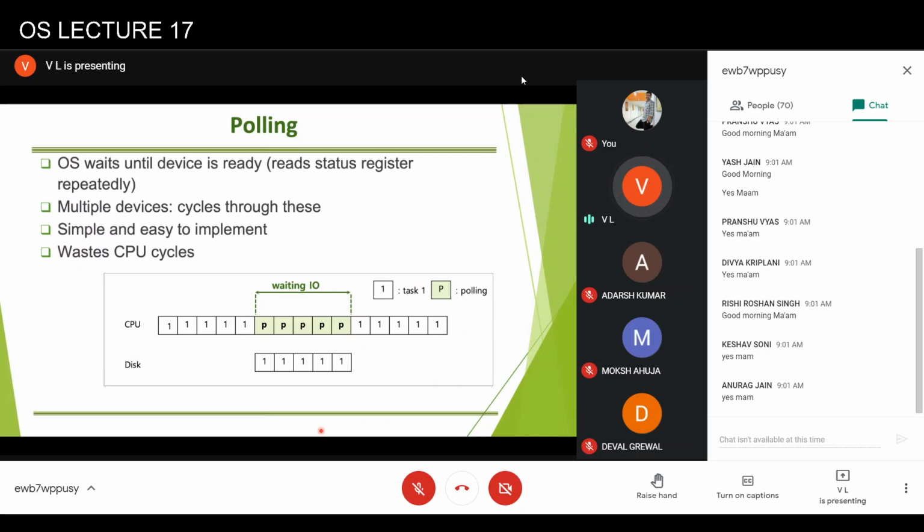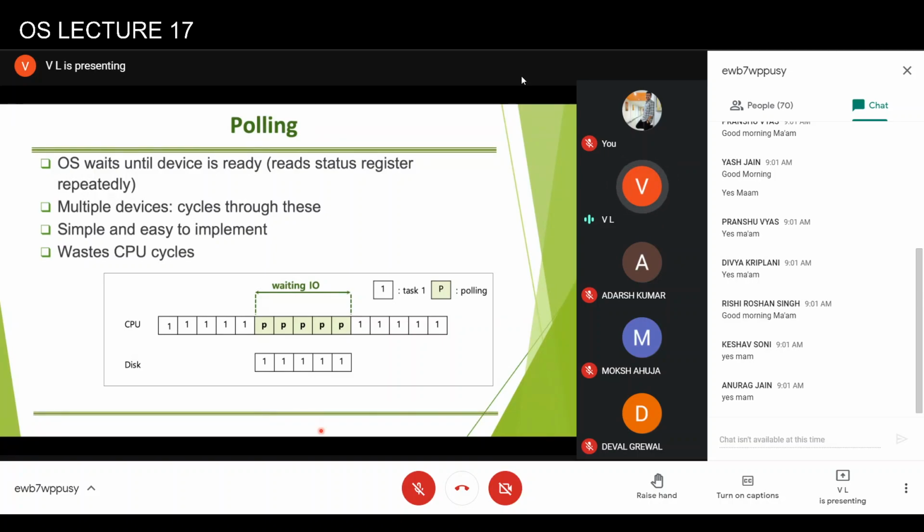If there are multiple devices, the operating system will check the first device at time t equal to, let's say, t0, then after 5 seconds it will check the second device, then after 5 seconds the third device, and so on, and then again come back to the first device. Once a device becomes available, whatever processing it wants to do with that device, it will initiate that.